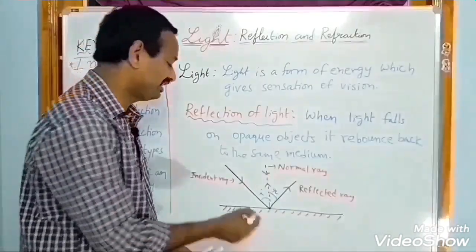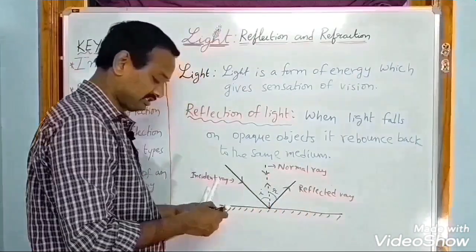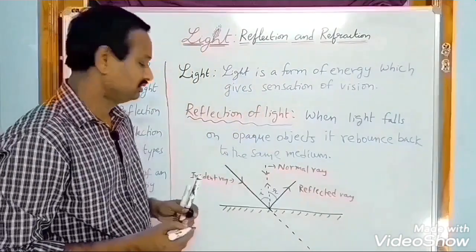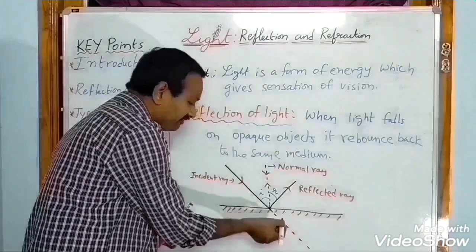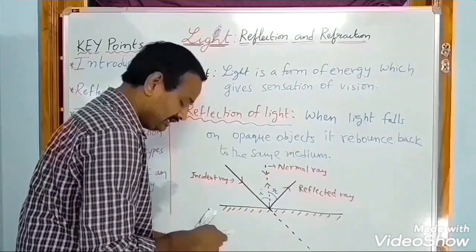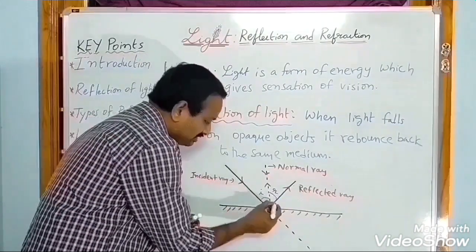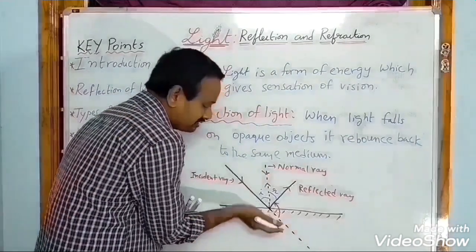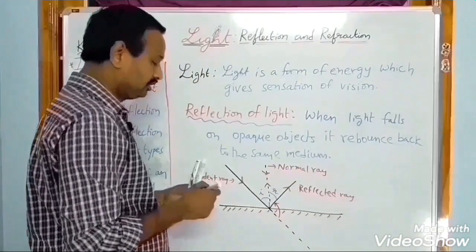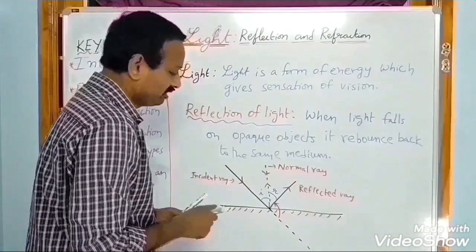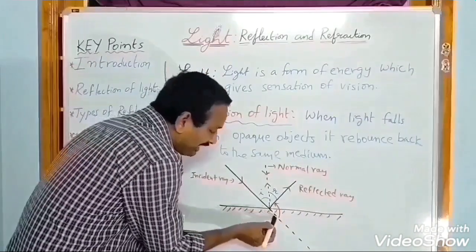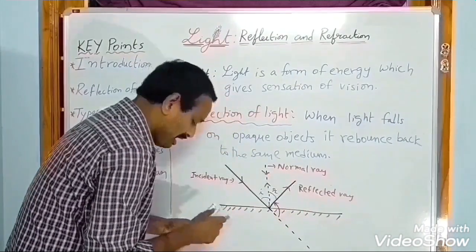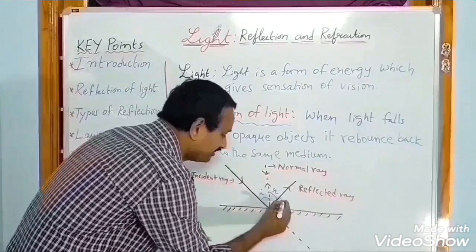Suppose there were no reflecting surface, the ray would travel straight like this. Due to the reflecting surface, it was deviated from its original path. So here, the angle between the extended incident ray and the reflected ray is called the angle of deviation.